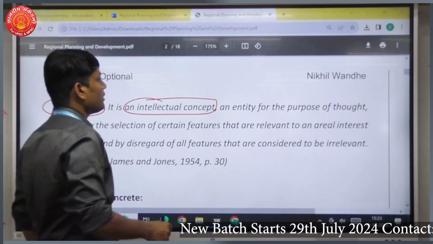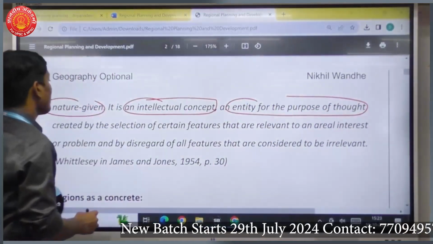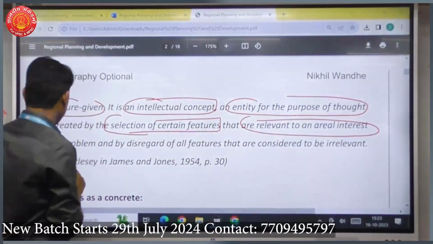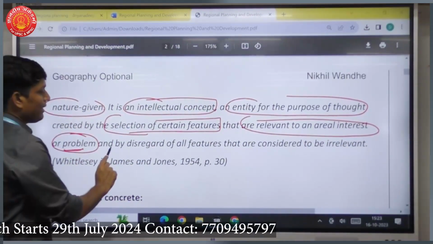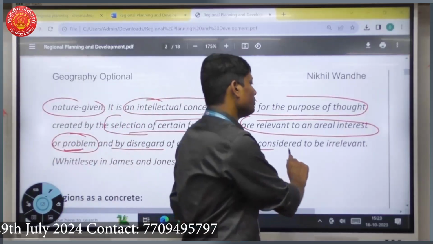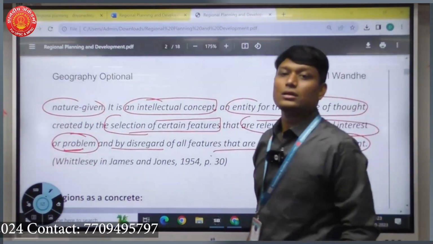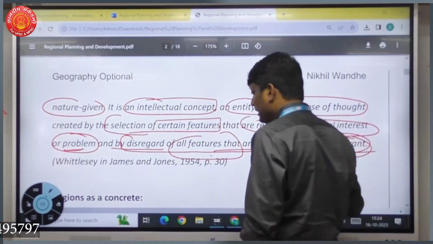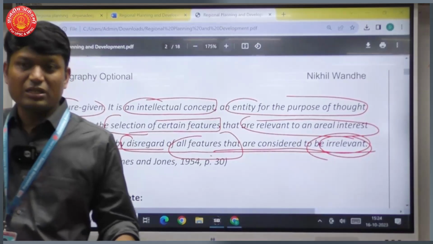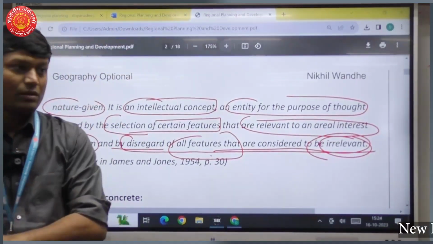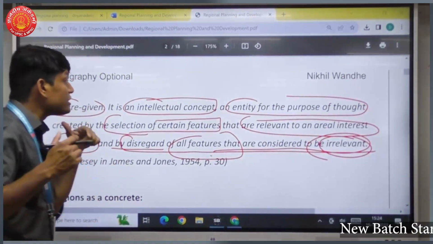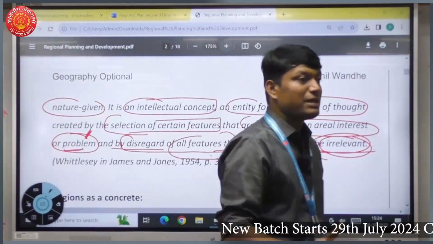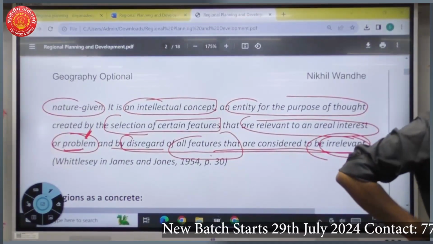Clear? Next, an entity for the purpose of thought, created by the selection of certain features that are relevant to an areal interest or problem, and by disregard of all features that are considered to be irrelevant. Did you get the last line, last statement? You have to disregard all features that are irrelevant. जर एका रीजनचे 10 फीचर्स असतील, पण तुम्ही तो रीजन कोणत्या बेसिसवर कार्व केलाय, whatever problem you had, based on that you are going to take that region into consideration.